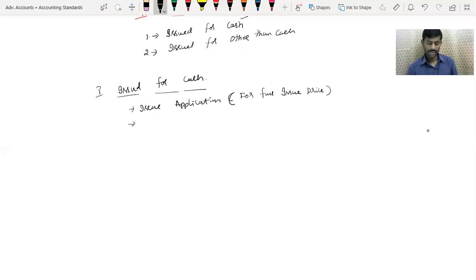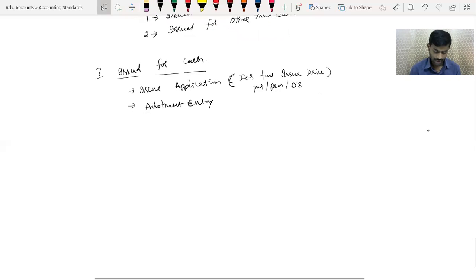Whether it is par, premium or discount, whatever the issue price is, completely one entry for application. Second is the allotment entry. That's all. Whomsoever applied at the time of application, for them I will allot. Just two stages. There is no due entry for receipt. The amount is already received, therefore it is direct allotment.